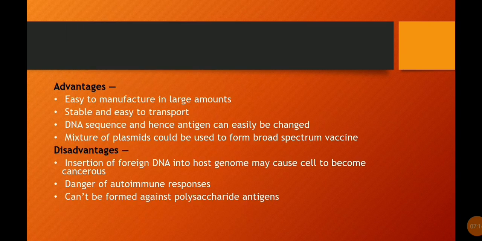There are some advantages. First is that it is easy to manufacture in large amounts, stable and easy to transport. The DNA sequence, and hence the antigen, can easily be changed. A mixture of plasmids could be used to form a broad spectrum vaccine. Disadvantages include insertion of foreign DNA into the host genome, which may cause a cell to become cancerous. Second, danger of autoimmune responses. Third, it cannot be formed against polysaccharide antigens.